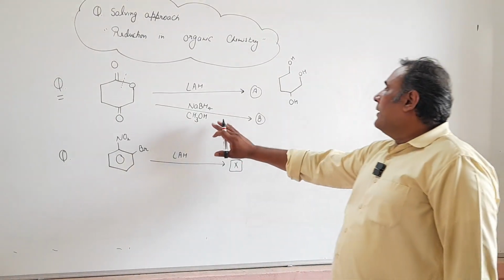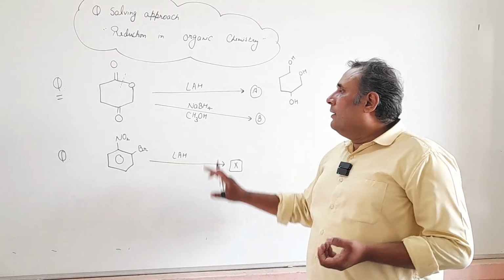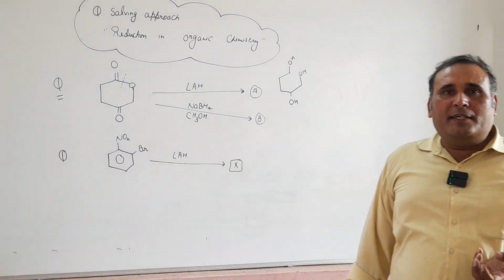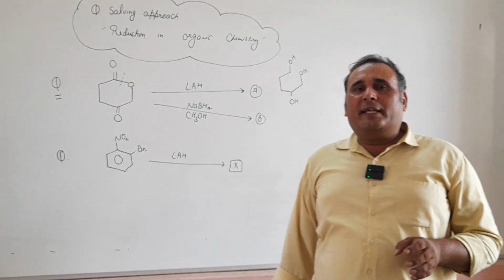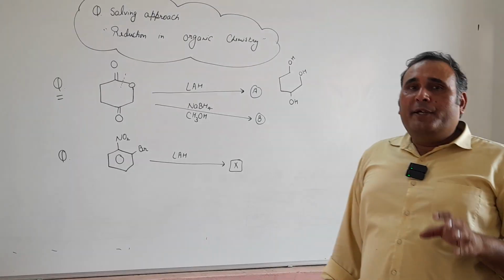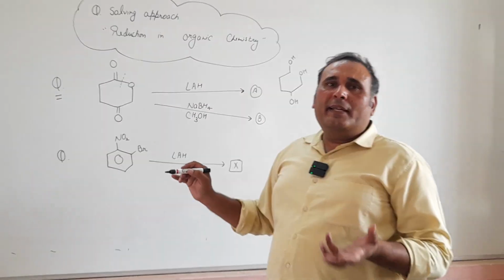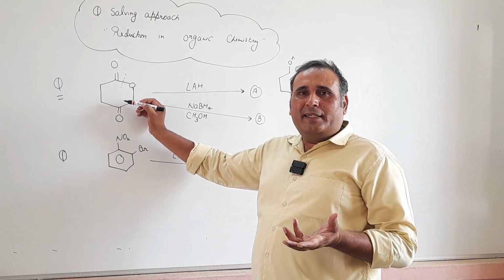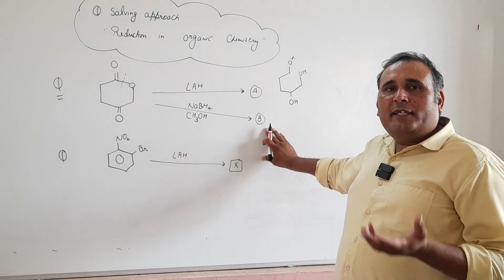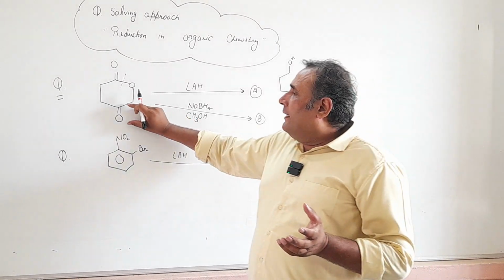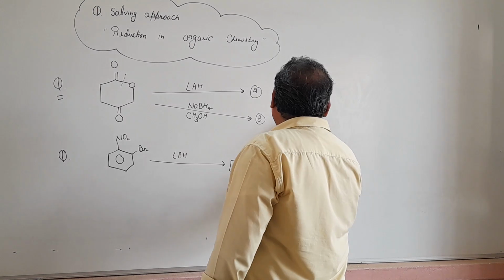And if we are talking about the product B, what will be the product B? We are using sodium borohydride in methanol. We know sodium borohydride is not a stronger reducing agent, it is a selective mild reducing agent. It can reduce only a ketone group into a 2-degree alcohol. It cannot reduce the ester linkage. That's why the ester linkage will be intact in the case of B, and the keto group will convert into a 2-degree alcoholic group. So our product will be like that.